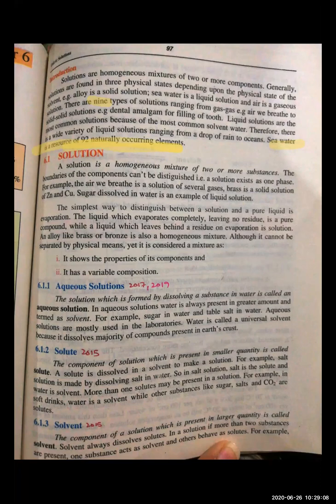It can come like: seawater is a resource of dash naturally occurring elements. So you have to mention that 92. Just keep this in your mind. It's very easy to remember. Now, it should be clear what solutions are and how they are categorized.